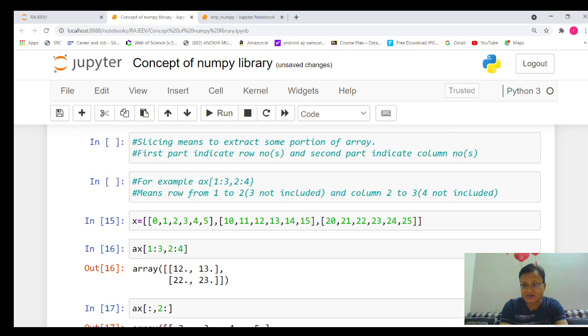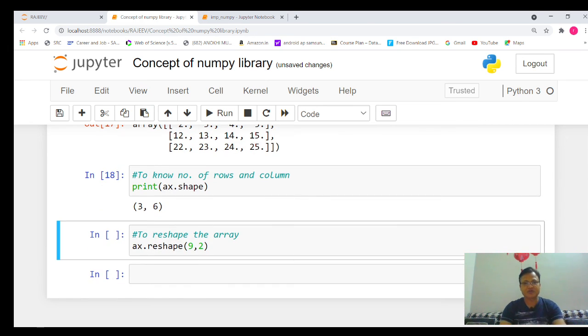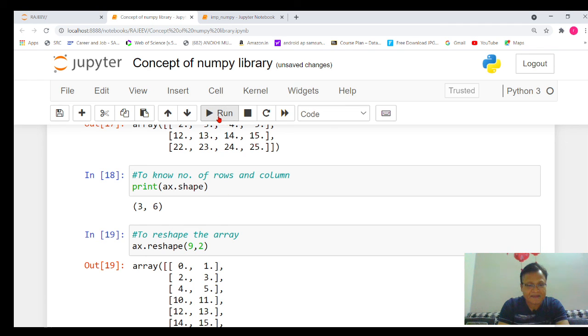This is the important part, and we can reshape also. Suppose, if you see, total 3 into 6, 18 elements are there. But if I want to change my array so that there are 9 rows and 2 columns, the only important thing is that the multiplication should always be the same. So 9 times 2 is 18, 3 times 6 is 18. That is important. If you execute the reshape function, that's great.